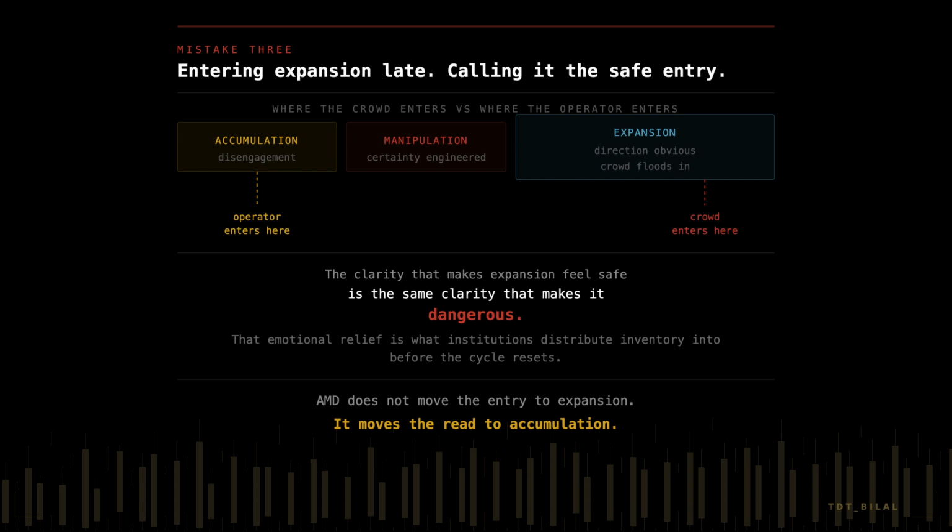The clarity that makes expansion feel safe is the same clarity that makes it dangerous, because that emotional relief, that certainty finally arriving after the uncertainty of accumulation and manipulation, is often what institutions distribute their inventory into before the cycle resets. AMD does not move the entry to expansion, it moves the read to accumulation, so the entry can be placed before. The manipulation engineers the certainty that traps everyone else.